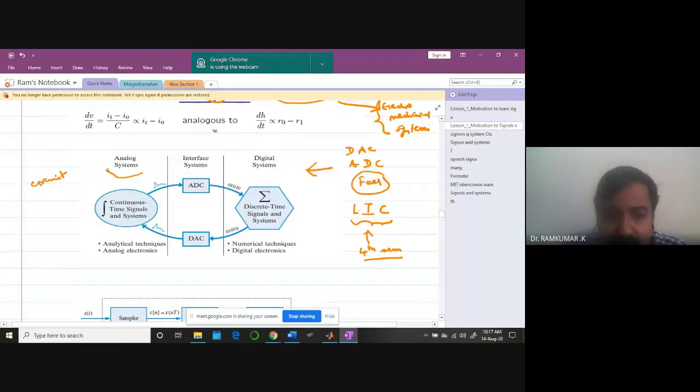In the analog world, we would like to work with digital systems. How do you move from here to here? There is an interfacing mechanism. That's where the ADC comes. Once you work with some signals in the discrete time domain, and if you want to come back to the analog domain again, then you need to employ a DAC. Keep this in mind when you are learning ADC and DAC in LIC.